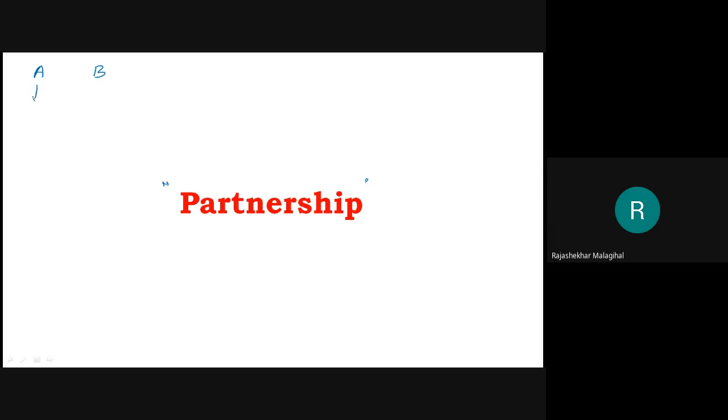A invests some amount, and B invests some amount. But when you get a profit, it is a lump sum profit. How do you distribute this profit to A and B? That is a very important thing.